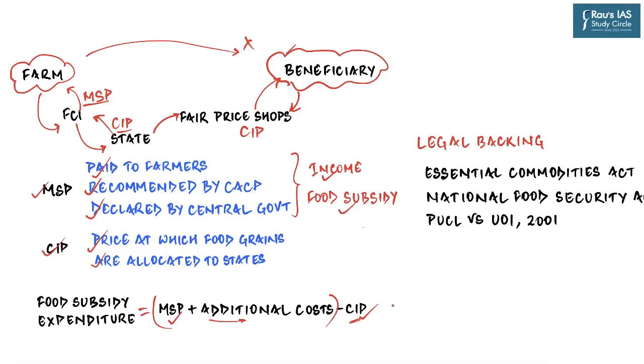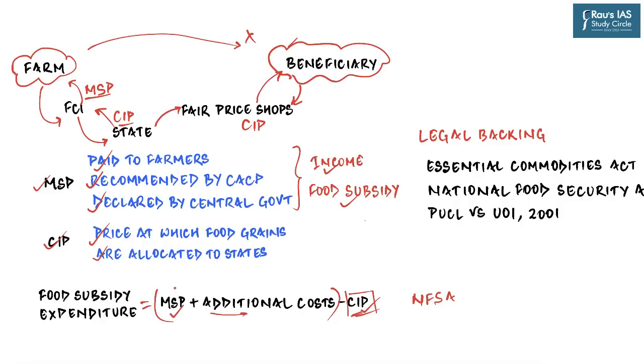Now, if you look at the framework which governs our public distribution system at present, which is the National Food Security Act or NFSA, the central issue prices have been fixed for a very, very long time. For example, if you go and check these prices, the prices of wheat, rice and various other products have been fixed at rupees 1, 2 and 3 and not more than that. Whereas what you read in the newspaper is that the government has increased MSP. And this happens every harvesting season.